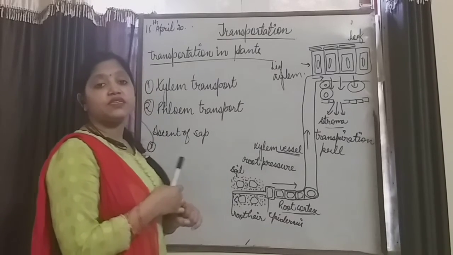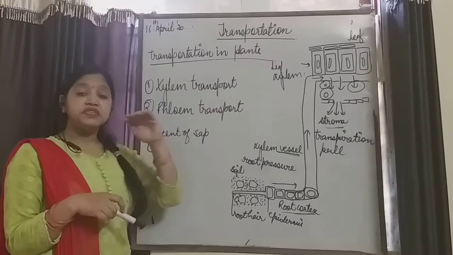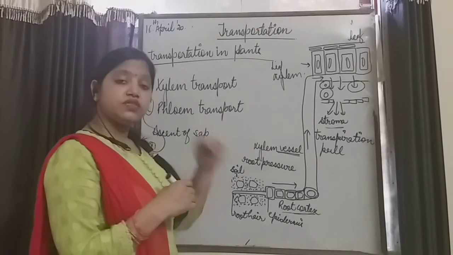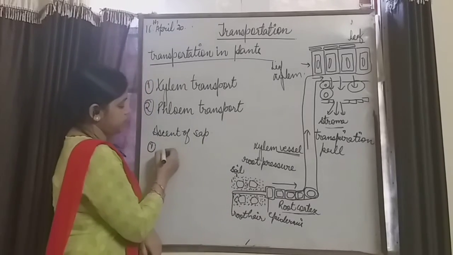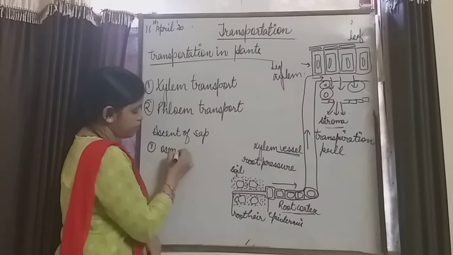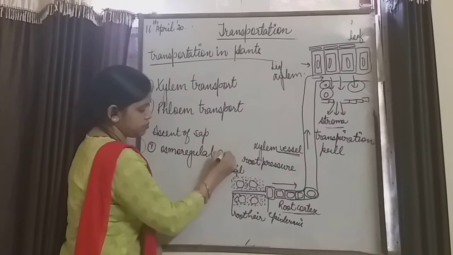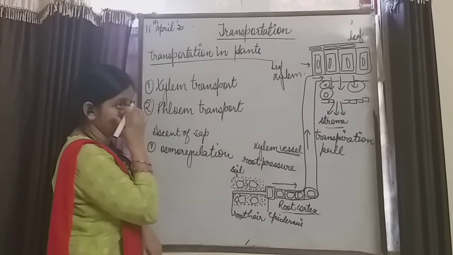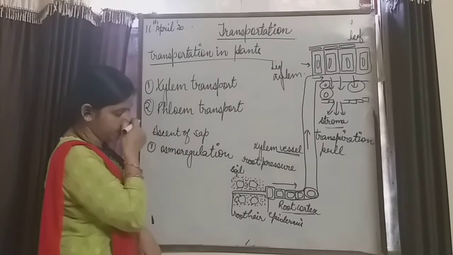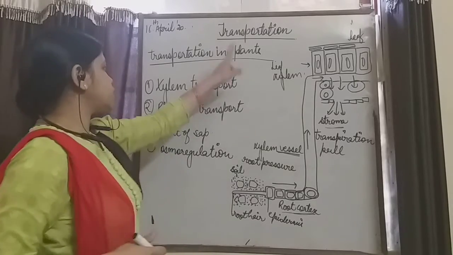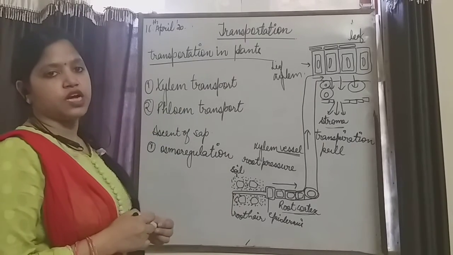It maintains the temperature, and maintenance of temperature, whether it takes place in plants or animals, is known as osmoregulation. So transpiration helps to promote osmoregulation. Right? So this is all about xylem transport.